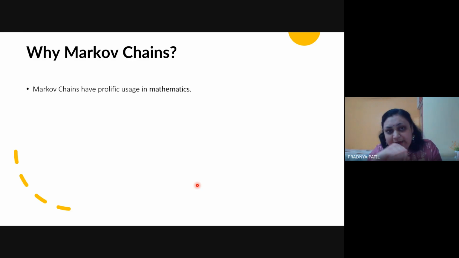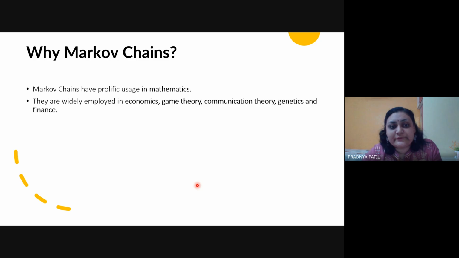Now next is this Markov chain. When I say Markov chain, it is used in mathematics. Every time whenever you work in probability, machine learning, statistics, everywhere there would be this Markov chain. And this can be utilized in the fields of economics, game theory, communication theory, genetics, and finance. Now, can you tell me examples from all these fields?